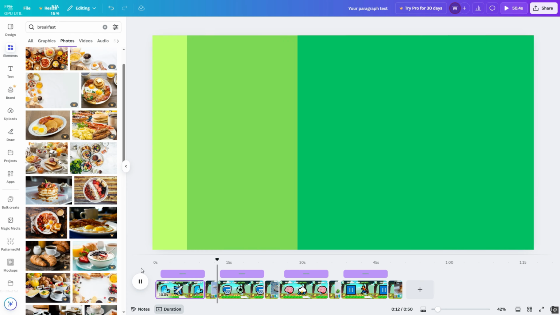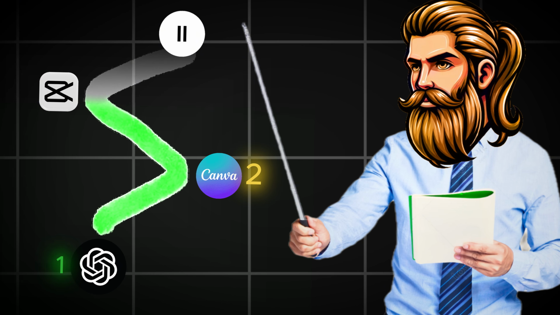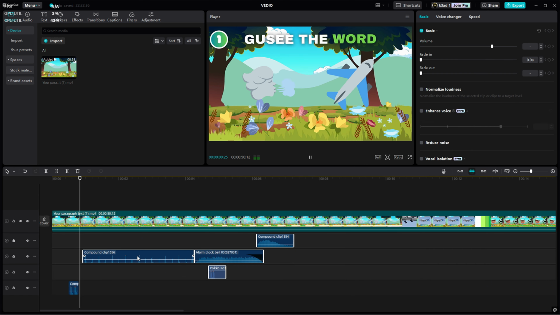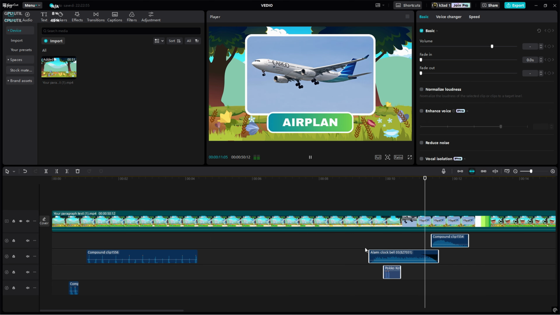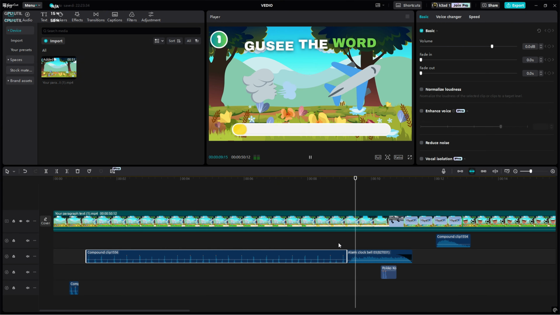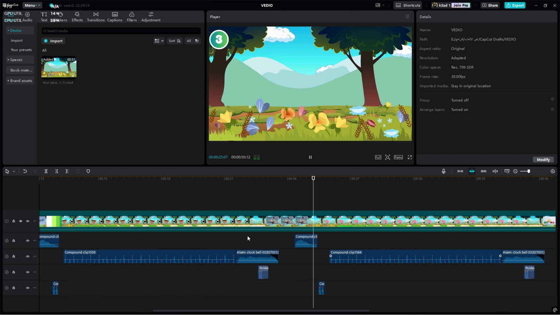Okay, in any case, this is how we have finished with Canva, and I will export the video and move on to CapCut where I will add the sounds. In CapCut, the matter is simple. All you have to do is put the video in the project and then add the sounds between each transition. And when the animations appear, I do them for one question only, and then you copy and paste them for each question as you see.